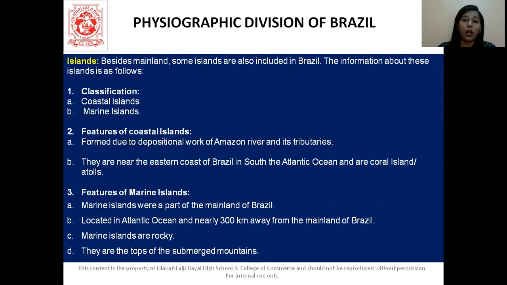They also have coral islands, or you can say atoll islands. You have to keep in mind that the coastal islands are formed because of the depositional work of the Amazon River and its tributaries. Then marine islands. Marine islands have always been a part of the mainland of Brazil. They are located again in the Atlantic Ocean, nearly 300 kilometers away from the mainland of Brazil. Marine islands are rocky and they are the tops of submerged mountains. So just the topmost part is remaining. That's how they are characterized.